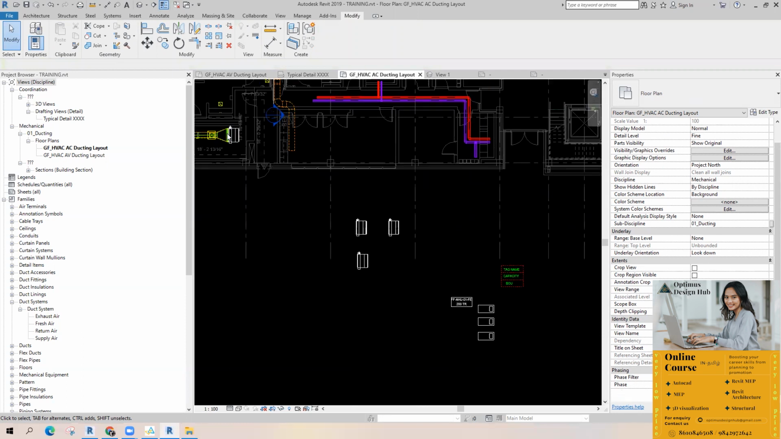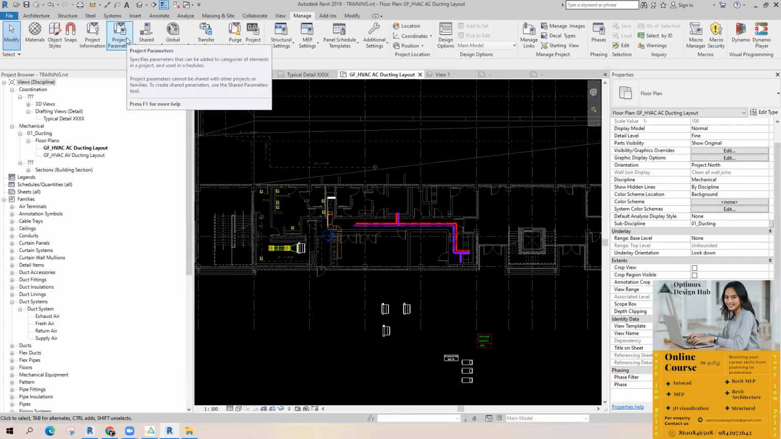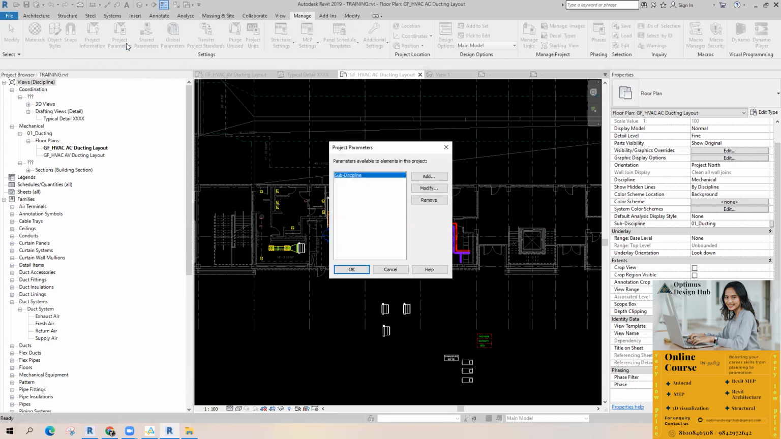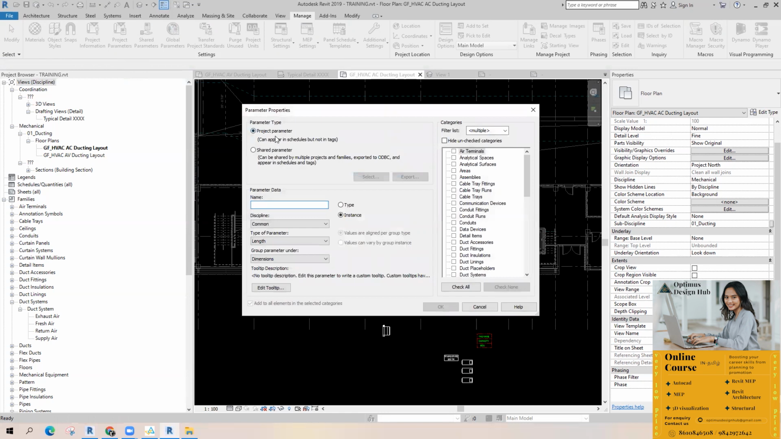For that, we have to go to Manage. There is an option called project parameter. These parameters will be only in this particular project, not in the family. Get me? I'll show you. Project parameter, add parameter. Here also there are two options: project parameter and shared parameter. Project parameter can appear in schedules but not in tags. We'll use the shared parameter. Select.